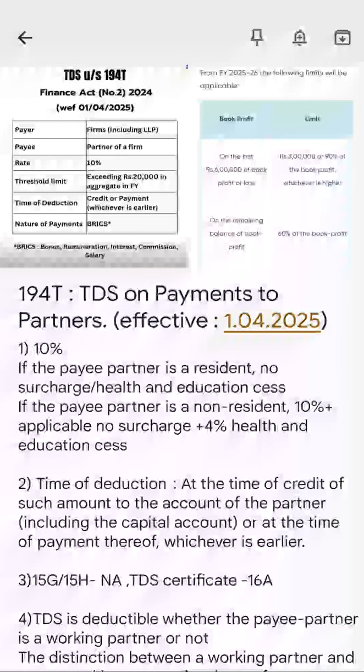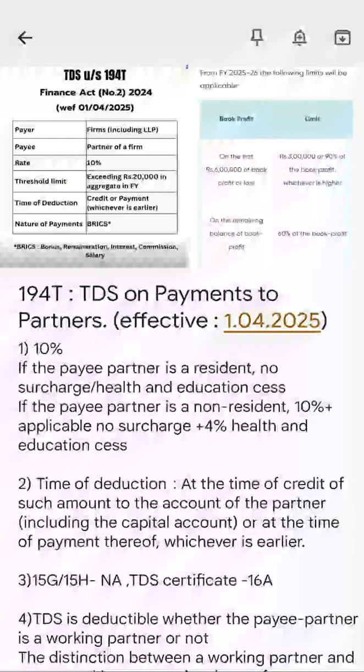So if you don't deduct TDS, one loss is, of course, penalty and interest, which you will pay later. And the second thing is that this expense will be disallowed in your P&L. That is also an important thing. 30% in case of a resident partner and 100% in case of a non-resident partner. So you'll have to deduct TDS there also, for that reason also. That's why I'm saying it's a really important section.